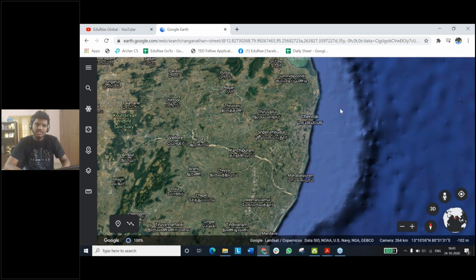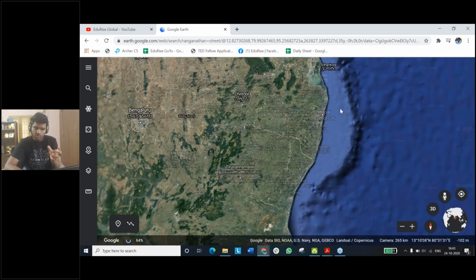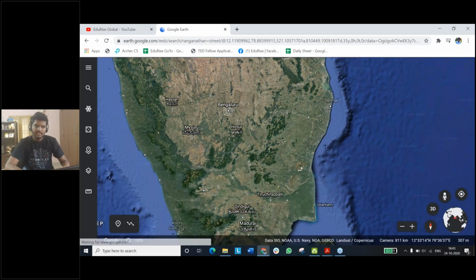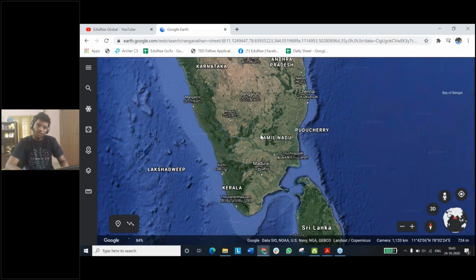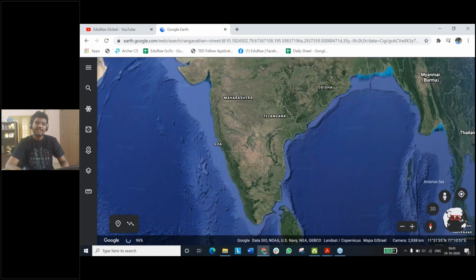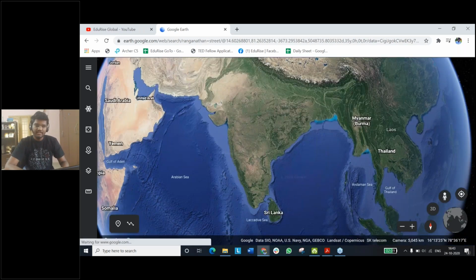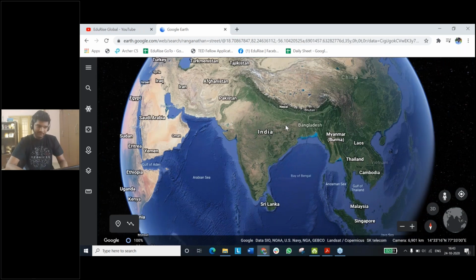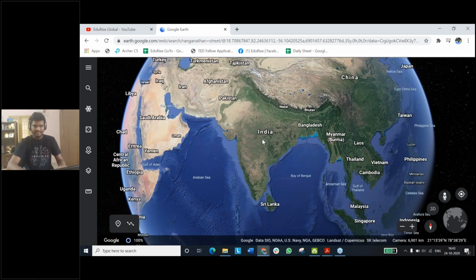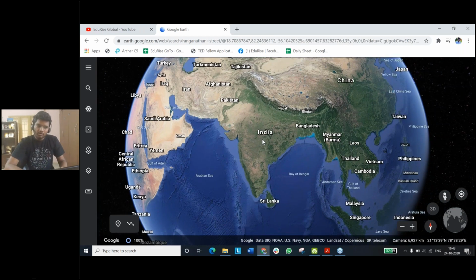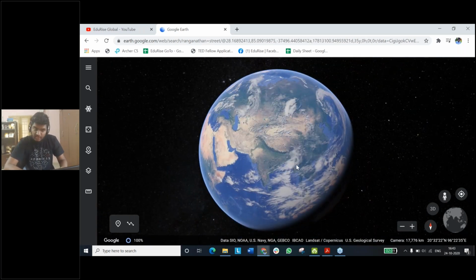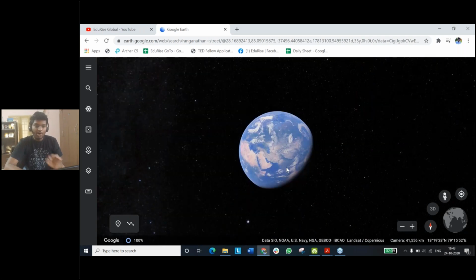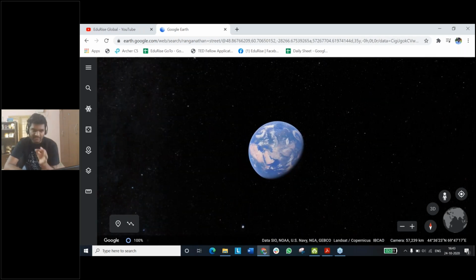So the next one is you're going to be writing, going a bit more, zooming out, and then you're going to be writing about something like Tamil Nadu, which is the state, right? Let's say you zoom out a bit more. You'll be writing which country, which is India, as you see on the screen, right? And then when you zoom out a bit more, you're going to be calling this entire place as Asia, right? And then if you zoom out a bit more, you're going to be calling this as the planet Earth, right? But what happens beyond this?